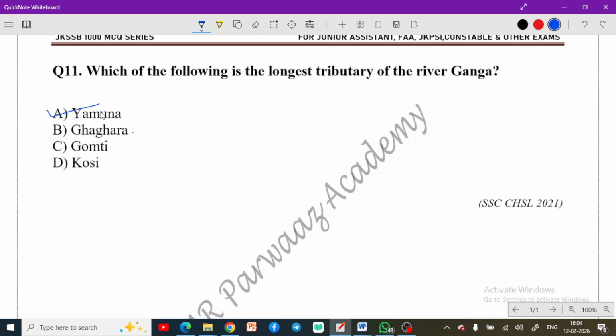And remember this: Yamuna is the longest and the second largest tributary of the Ganga. Okay, longest if we talk about, this is it, but if we talk about largest in terms of volume of water, that is your Ghagra. Okay, remember this fact, Ghagra. All right, Ghagra is the largest in terms of volume. But if we talk about the longest, it is your Yamuna. Okay, this is the fact that you need to remember.